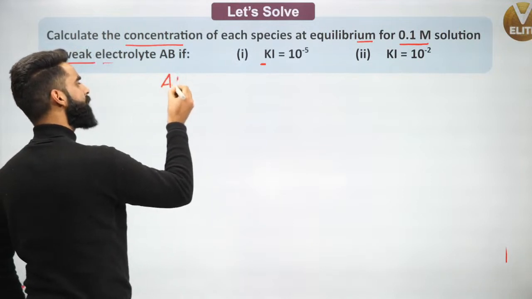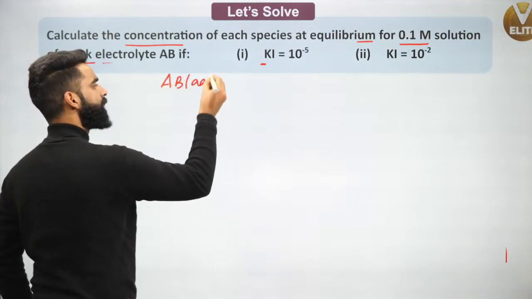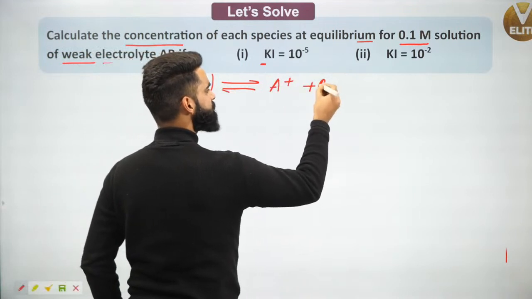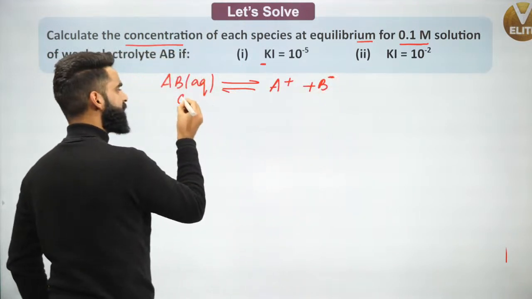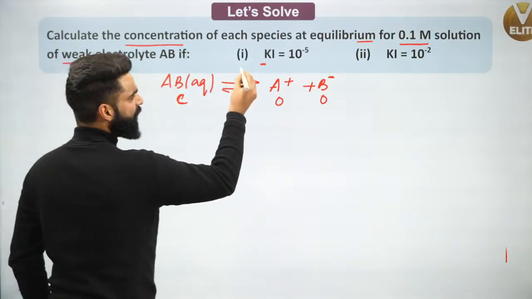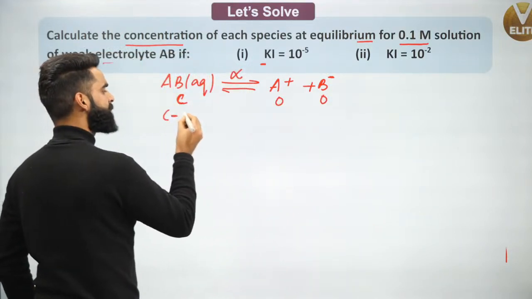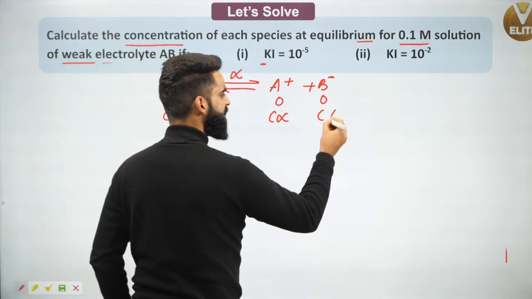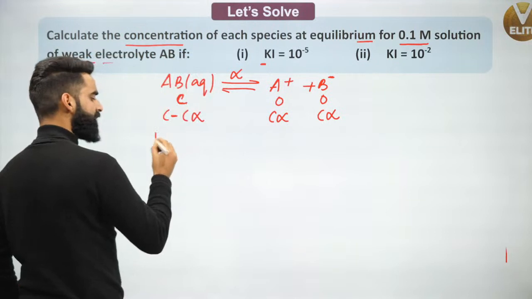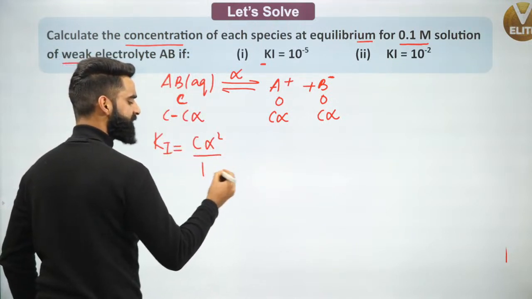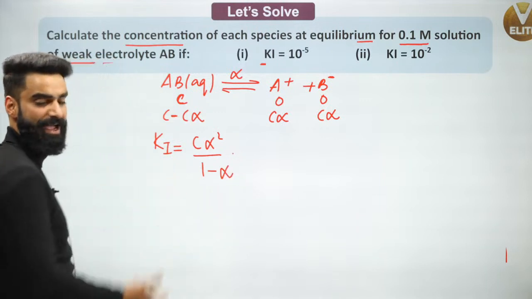Since we know the electrolyte was AB aqueous, getting dissociated into A positive aqueous plus B negative aqueous. Its concentration initially was C, this was 0, this was 0. Now, if the degree of ionization is alpha, at equilibrium, the concentration of electrolyte AB is C minus C alpha, this is C alpha, this is C alpha, right? If you remember, Ki expression we used to write as C alpha square divided by 1 minus alpha. Yes, this was the ionization constant.